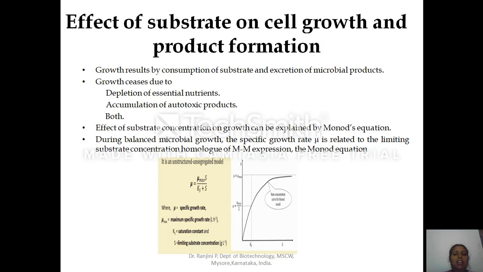It is the substrate concentration at which the specific growth rate is exactly equal to half of the maximum growth rate.